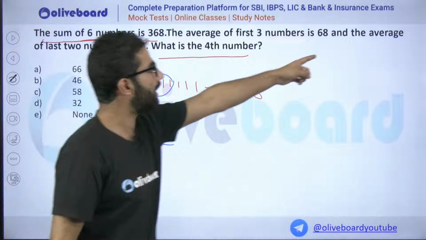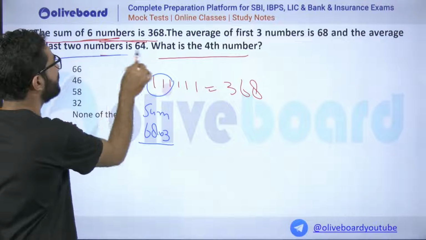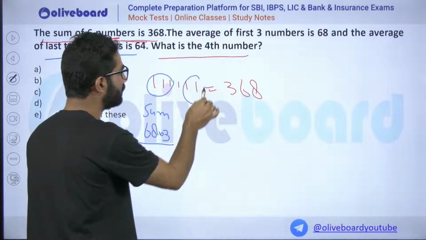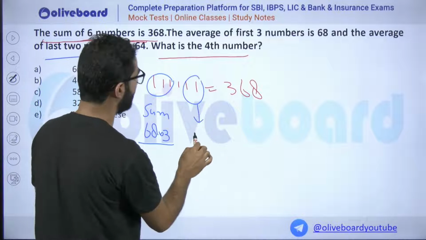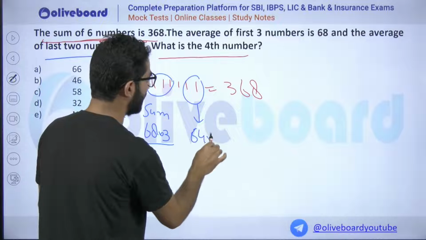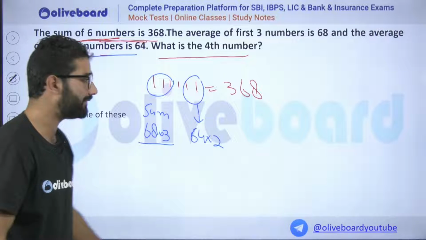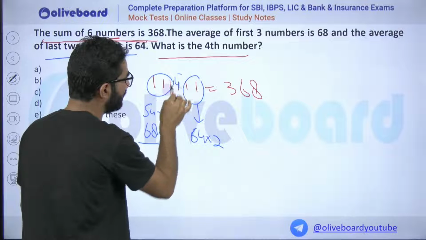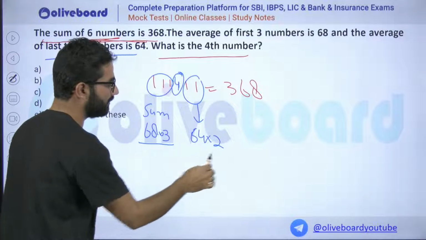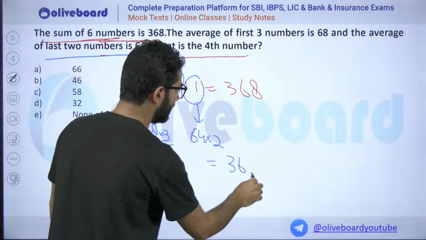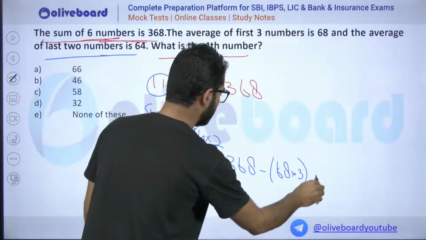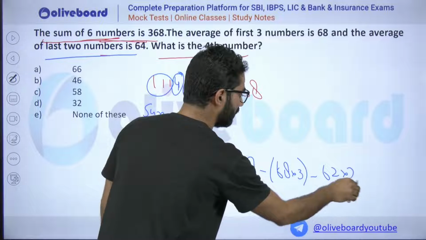Now also the average of the last 2 numbers is given. What will be the sum for these 2 numbers? The sum will be 64 multiplied by 2. Now if I ask what is this fourth number, that will be 368 minus 68 multiplied by 3, and also minus 62 multiplied by 2.